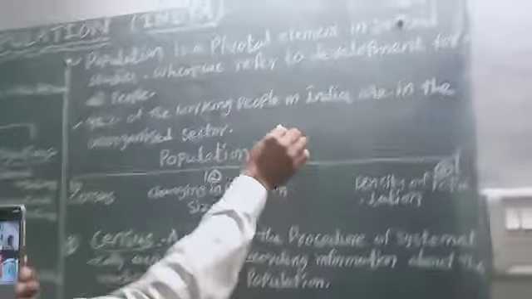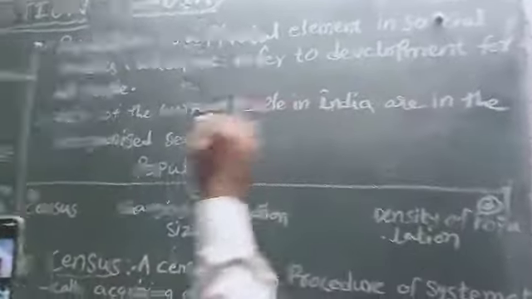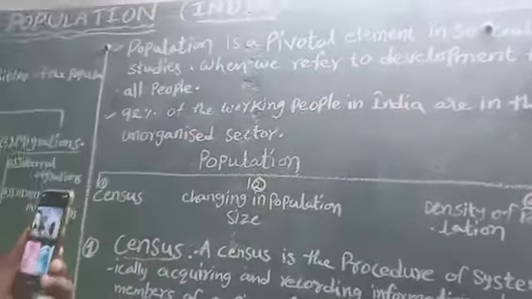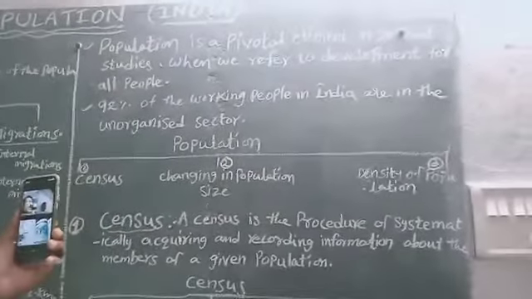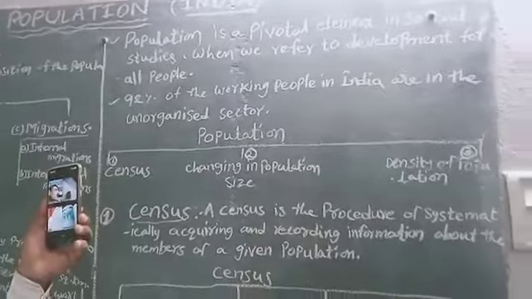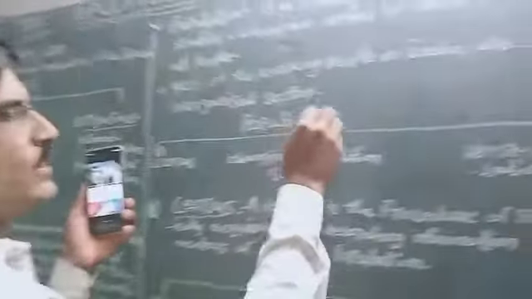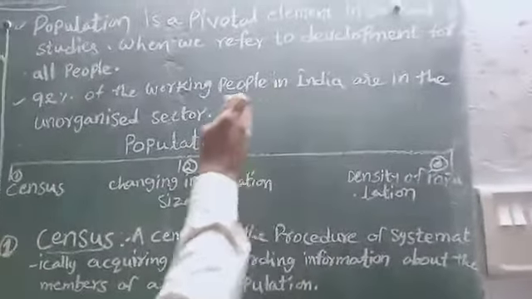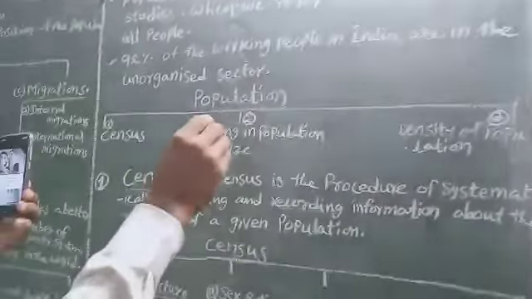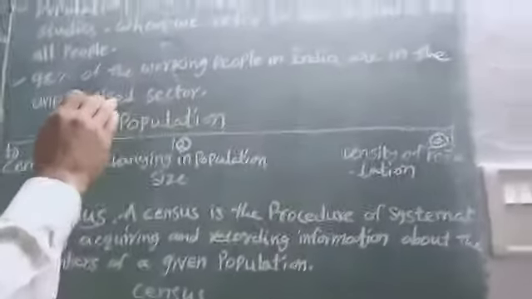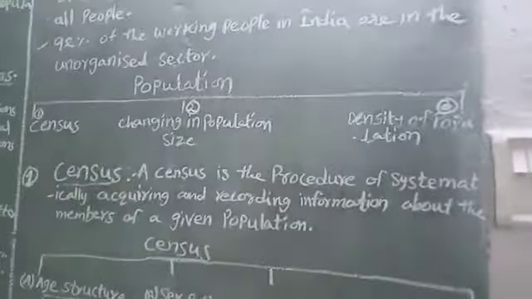Here in India, 92% of working people are in the unorganized sector. You know the unorganized sector, okay? Already you read it in the second, third and fourth lessons. Organized sector and unorganized sector you have read. Okay? Alright. Here the population.